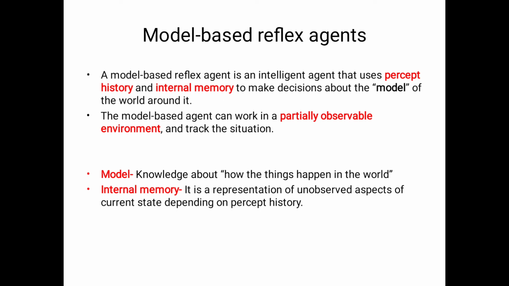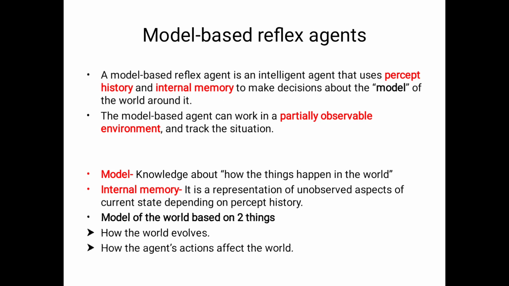So here, what is the meaning of internal memory? What is the use of internal memory? Actually, the internal memory is a representation of unobserved aspects. Why are we using the internal memory? Because of storing the unobserved aspects of model based reflex agents. The model of the world is based on two things: how the world evolves, and how the agent's actions affect the world. Everything will be stored in the history. With the help of that history and the perceived information, the model based reflex agents work.